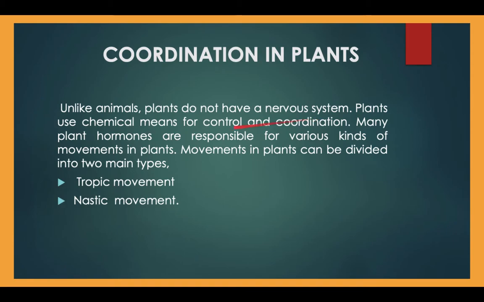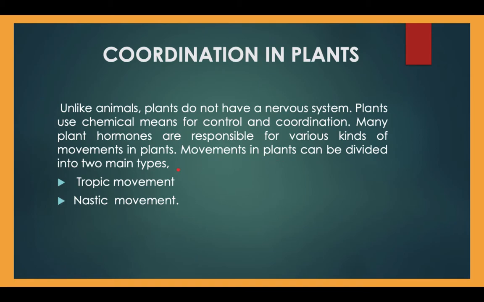and plants use chemical means for control and coordination. Many plant hormones are responsible for the various kinds of movements in plants, and these plant hormones are known as phytohormones, and they are also known as growth regulators. They are responsible for the different growth related movements as well as other movements in plants, and they also control the various physiological functions taking place in plants, like photosynthesis, respiration, etc.